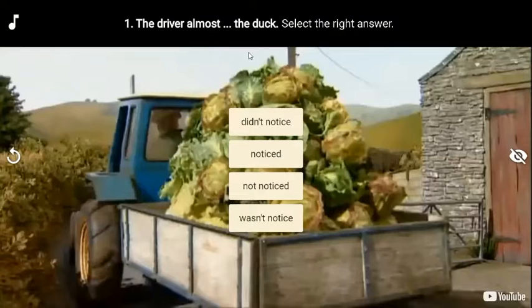Okay, the driver almost ducked. Didn't notice, noticed, not noticed, or wasn't noticed? What is the correct answer? What do you think? In the simple past? Yes, great.